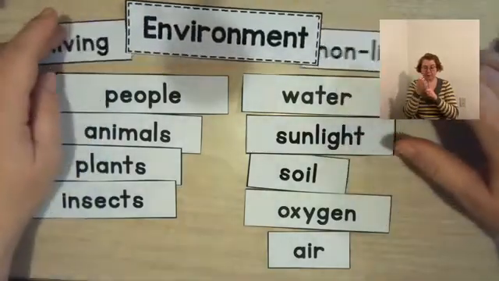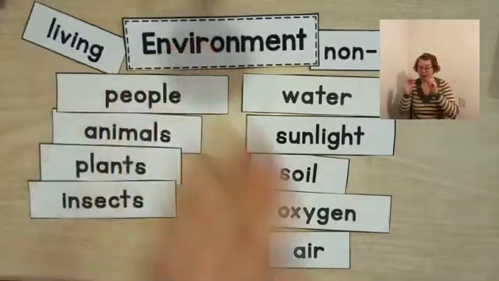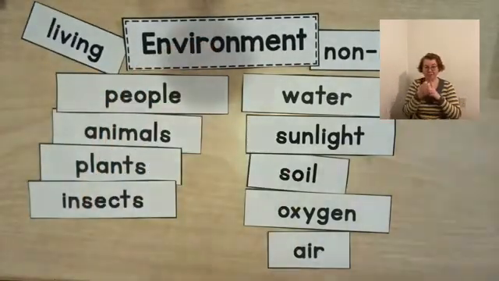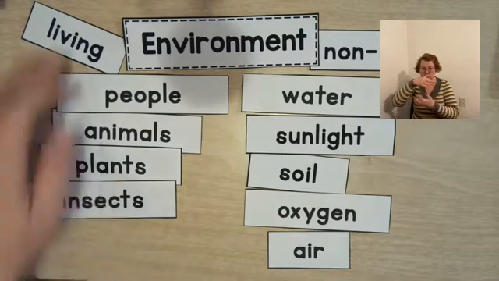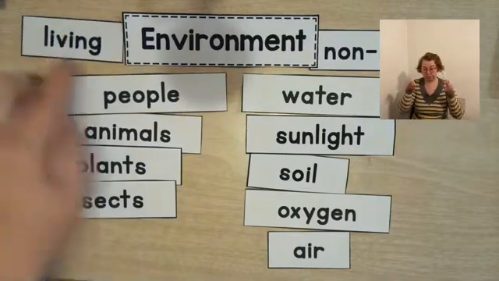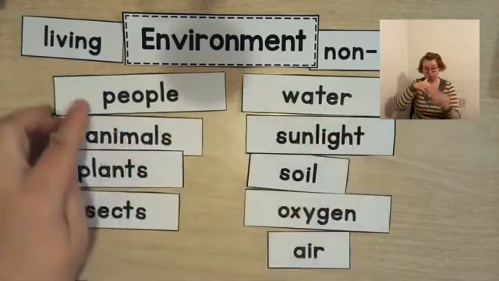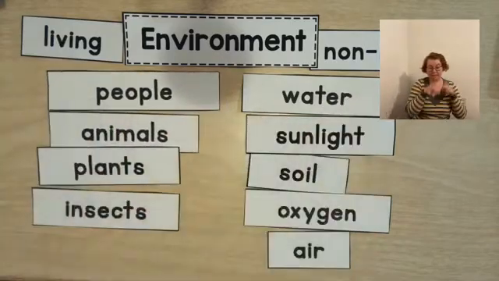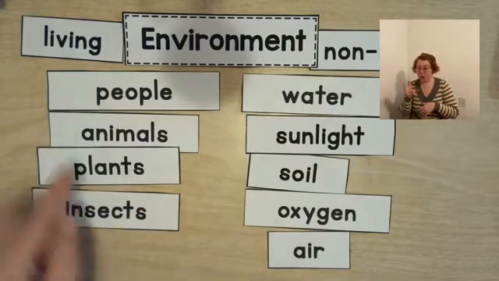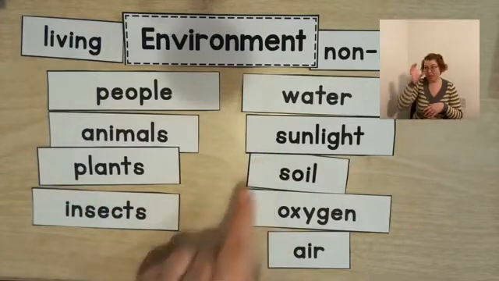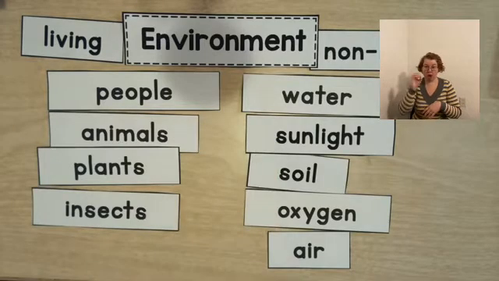So living and non-living in the environment, these things interact with each other. And when these things interact with each other, the living and the non-living, say people who find water to drink, and animals and plants that need water, we all need the sunlight and oxygen and air.